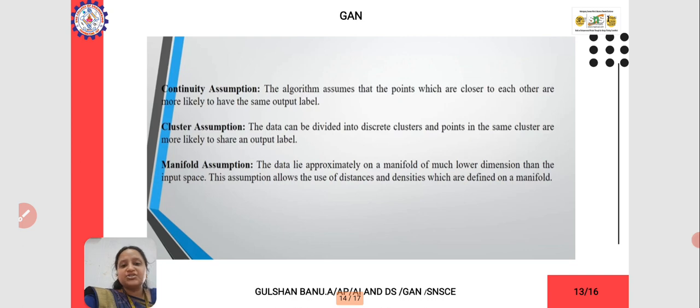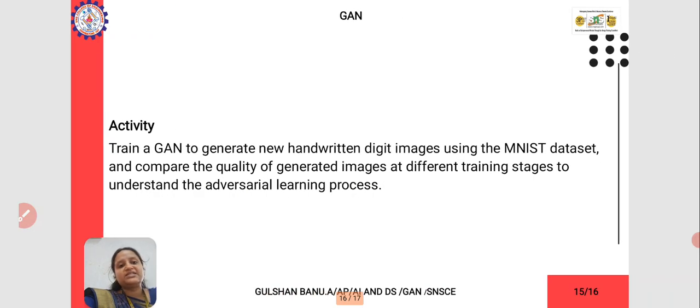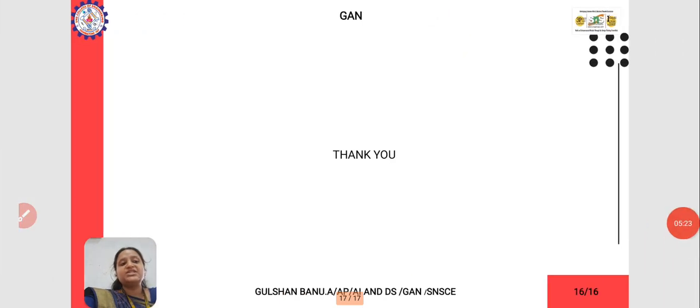In this, there are three kinds of assumptions: continuity assumption, cluster assumption, and manifold assumption. Continuity means the process is done continuously. Cluster means it will group the data. Manifold data has a lower dimension than the given input, and it will access the data and do the process in an efficient way. Some other applications are speech analysis, web content classification, protein sequence classification, and text document classification.